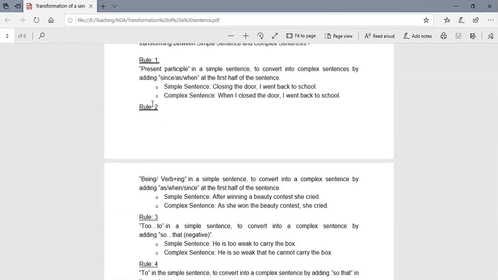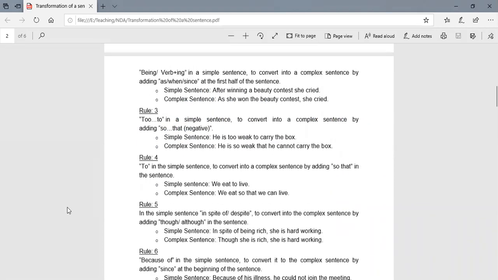Being a verb with ing in a simple sentence, to convert it into a complex sentence by adding as, when, since at the first half of the sentence. Simple sentence: After winning a beauty contest she cried. Complex sentence: As she won the beauty contest she cried.